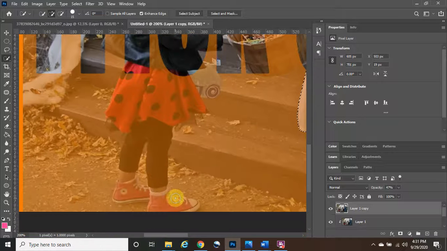And then we're going to go to the little girl. We're going to come down here. We're going to start with the shoes, just like so. And again, our whole goal right now is just to highlight the areas that we want and the areas that we don't want. Don't worry too much about it for now.